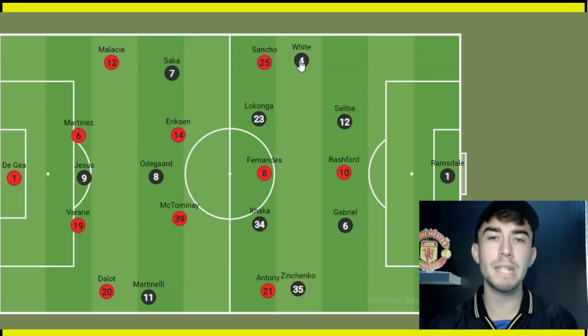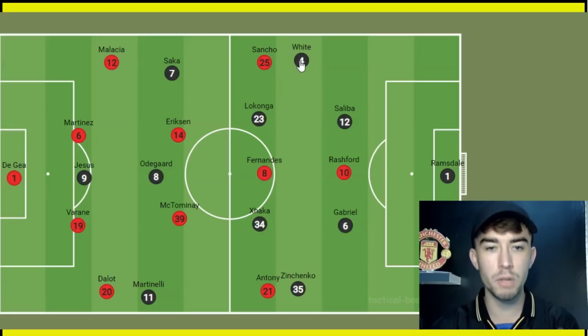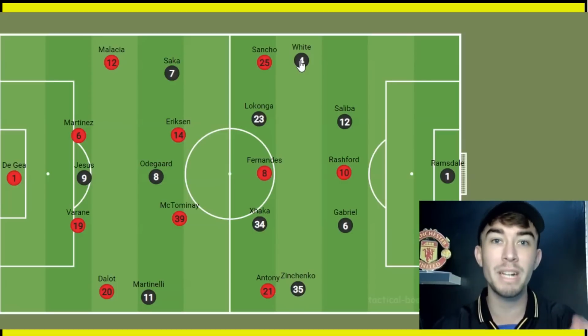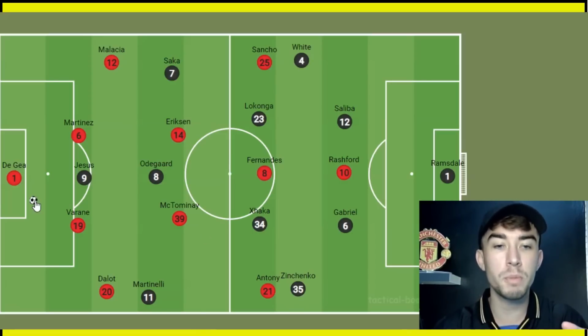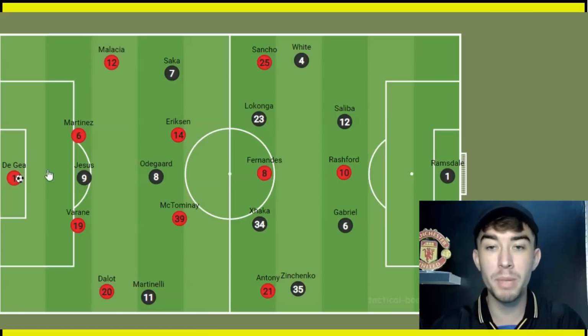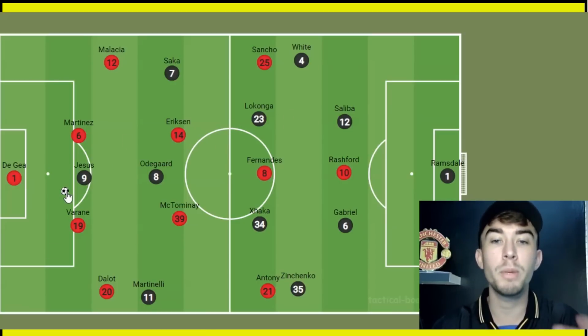And both sides had spells of dominance in this game, and I want to start off with United because they actually started the match as the better team, particularly that first 20 minutes or so. So in terms of from goal kicks, we know how United play at the moment. They tend to send the ball long and don't risk playing the ball out from the back. However, when you have these quality players outfield, there are spells where you get possession and time on the ball.